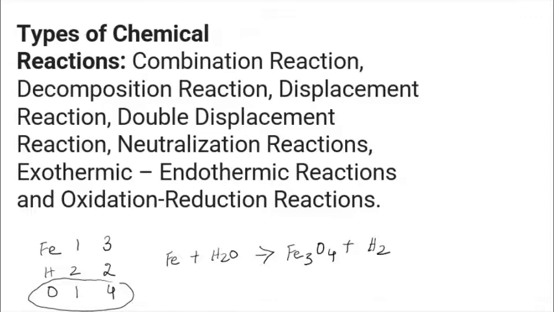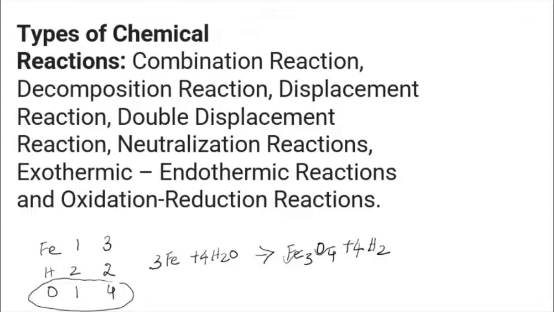Oxygen has only one. Now I am going to put the coefficient number here. And iron is 3 here, so I am going to put 3 here. So now both of them are balanced. What about the hydrogen? Hydrogen here is 8, but here only 2. So I am just going to balance it, and now it is the balanced equation. These things you are supposed to remember.